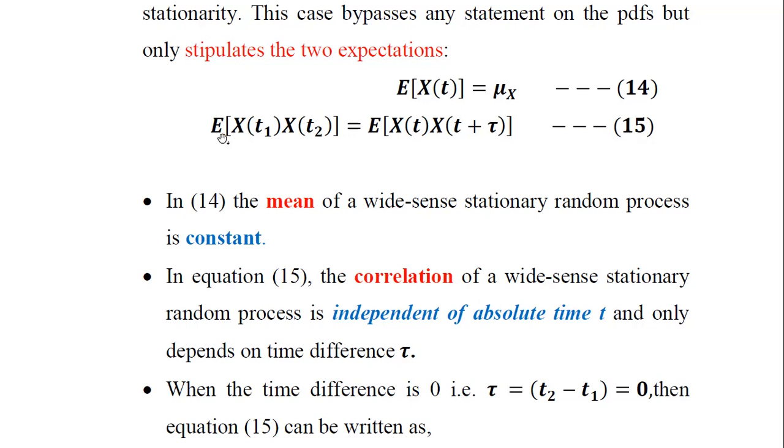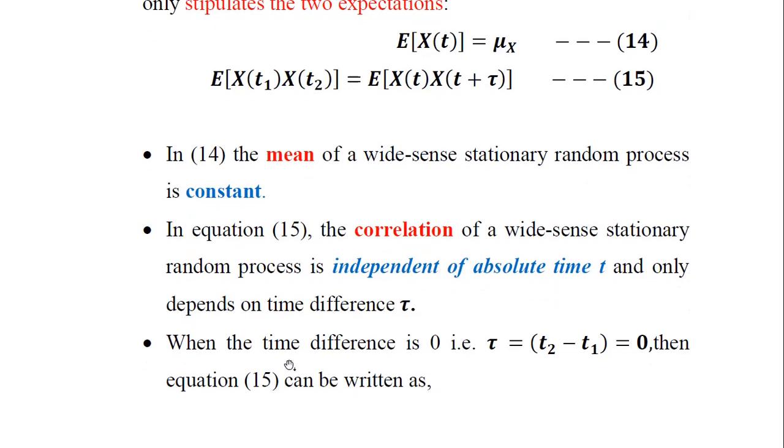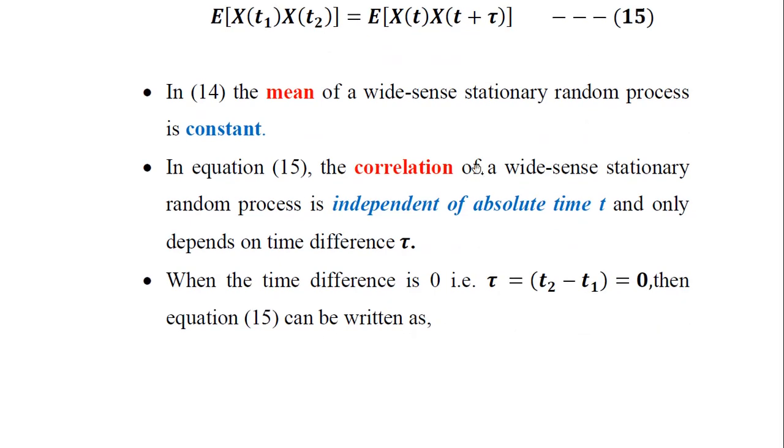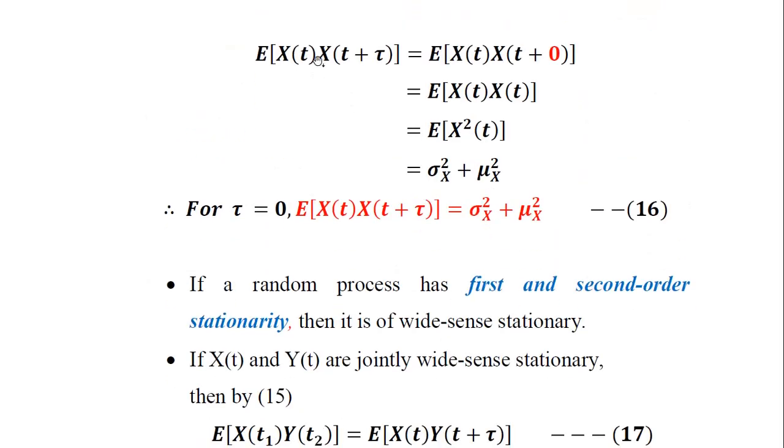We can tell that not only the PDF, even the expectation values also depend on the time difference, that is tau here. So when the time difference is 0, that means tau is equal to t2 minus t1 is equal to 0, then equation 15 can be rewritten: E of x of t times x of t plus tau, make tau 0 on the right hand side, becomes E of x square of t.